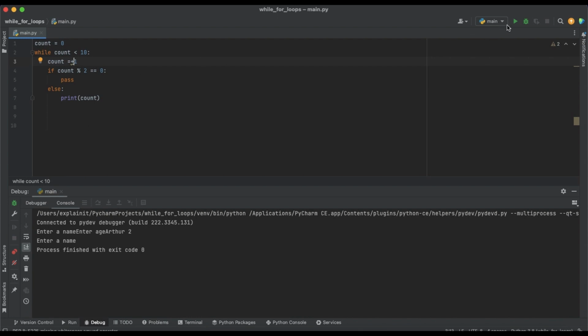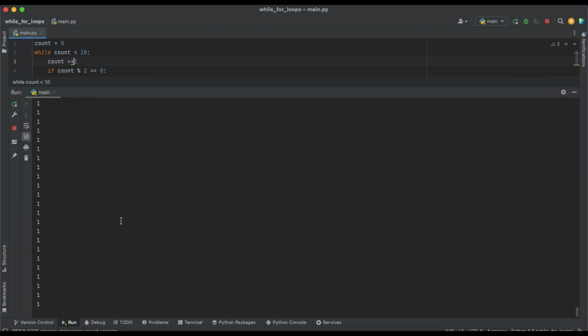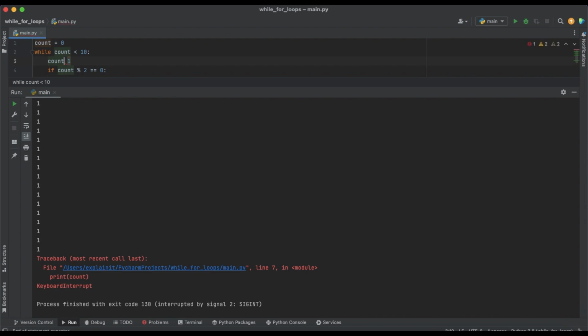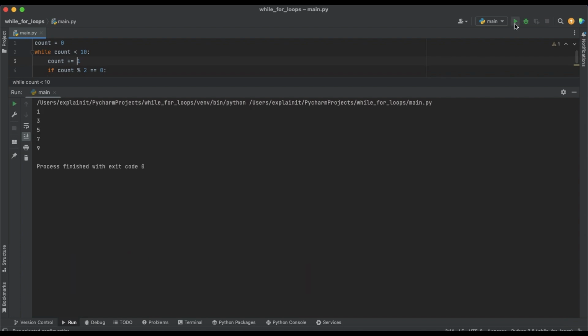So let's run. I made a mistake here. Plus equal. And let's run it now. So you see, we just printed the odd numbers 1, 3, 5, 7, and 9.